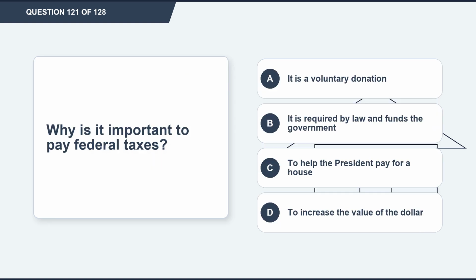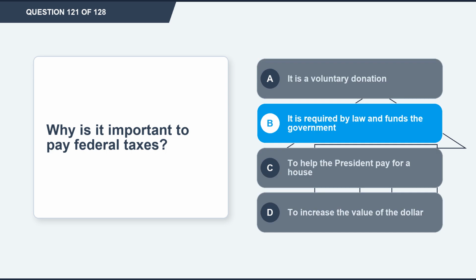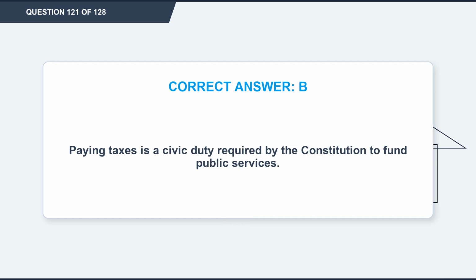Question 121. Why is it important to pay federal taxes? Option A, it is a voluntary donation. Option B, it is required by law and funds the government. Option C, to help the president pay for a house. Option D, to increase the value of the dollar. The correct answer is option B, it is required by law and funds the government. Explanation. Paying taxes is a civic duty required by the Constitution to fund public services.